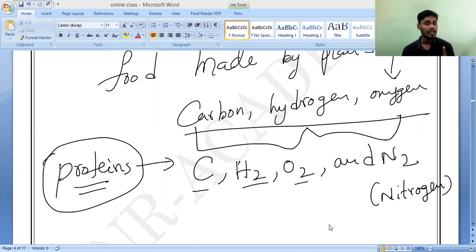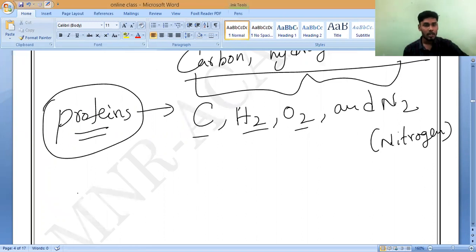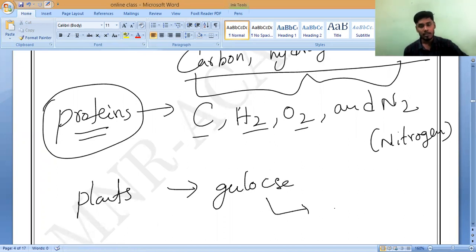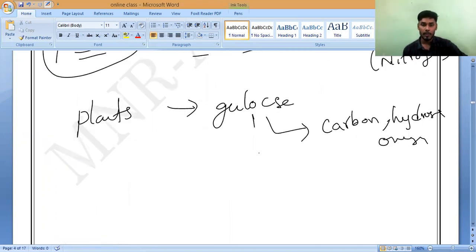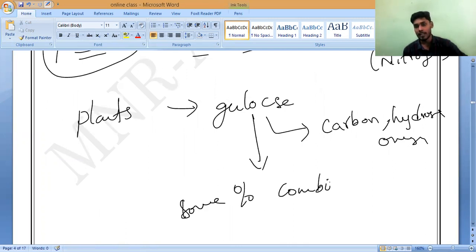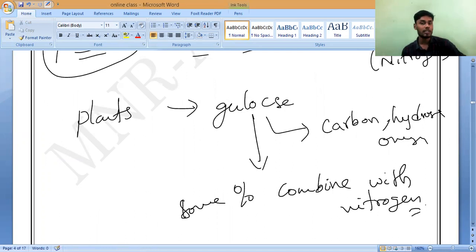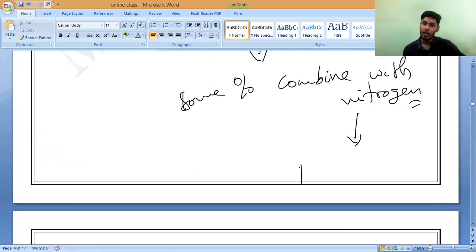Basically, plants combine some elements to make glucose, carbohydrates. Plants make glucose. This glucose contains only three elements: carbon, hydrogen, and oxygen. Now, some percentage of this glucose combines with nitrogen. What will they form? They will form proteins.